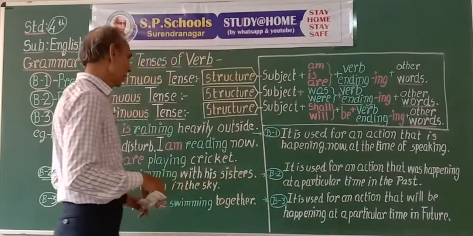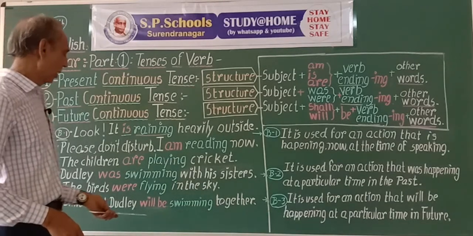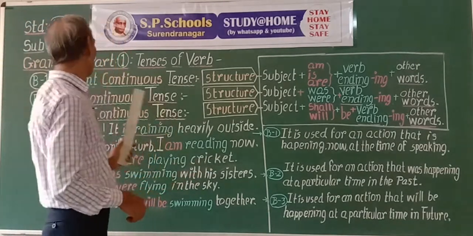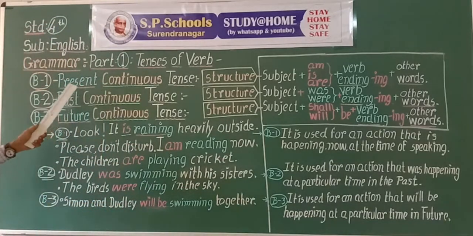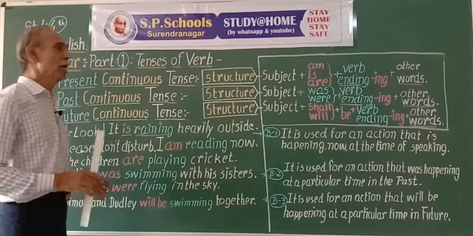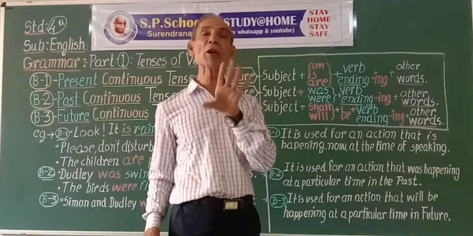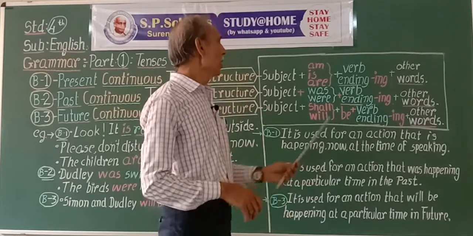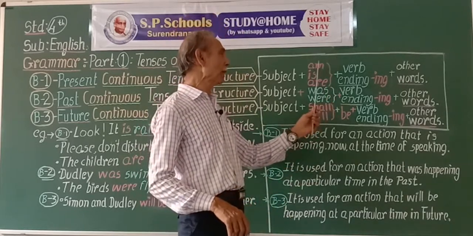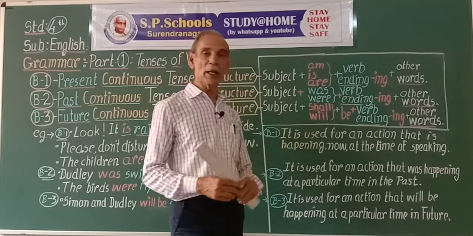Thus, we have learned continuous tenses, present continuous, past continuous and future continuous. Now, suppose we want to make some negative form, we place not after is, am, are, was, were, shall or will.